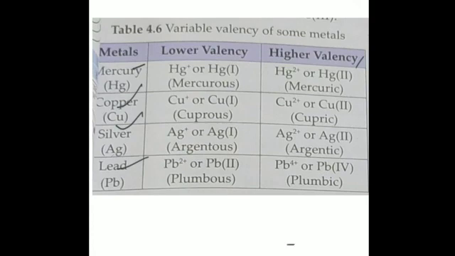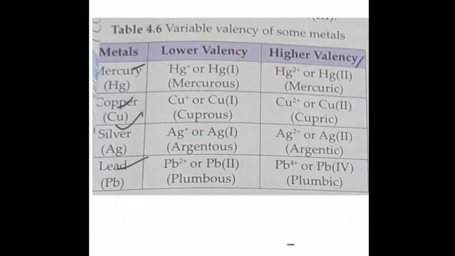Besides that, we can even write the variable valency by Roman numeral. For example, when we have to show the lower valency of mercury, which is mercurous, we can even represent it as Hg, and in the bracket we can write the Roman numeral I, as it is given over here.